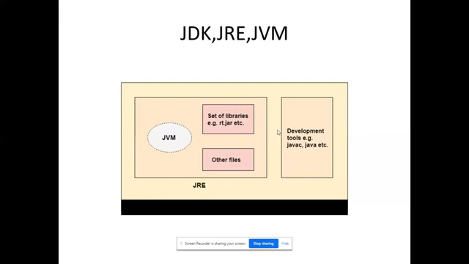See, JDK, Java Development Kit. JRE, Java Runtime Environment. JVM, Java Virtual Machine. The Java Development Kit is nothing but the set of libraries for us.